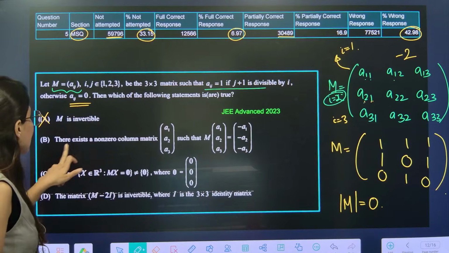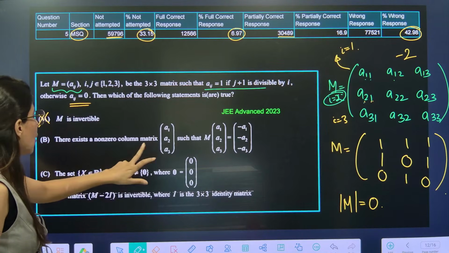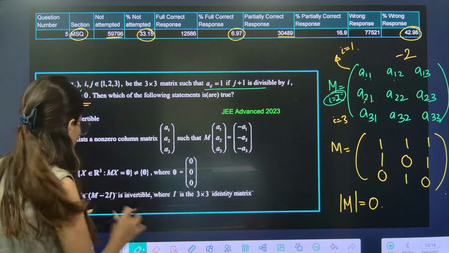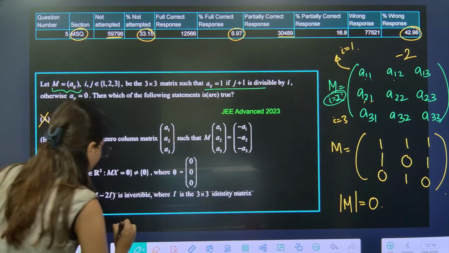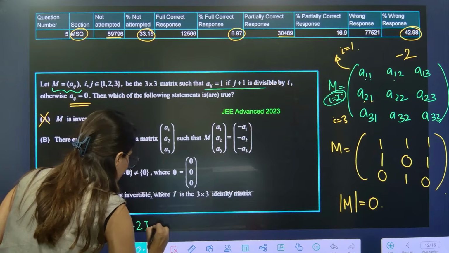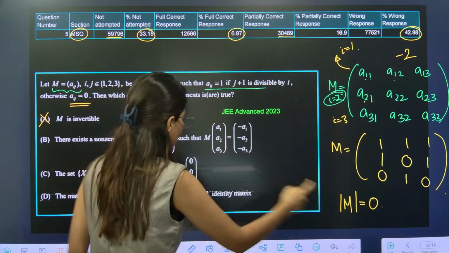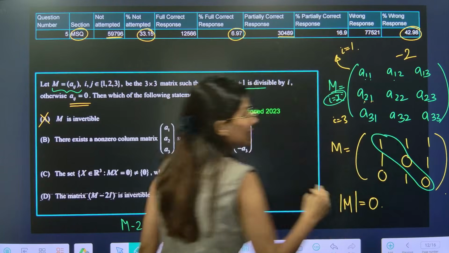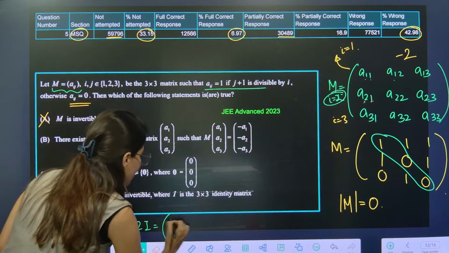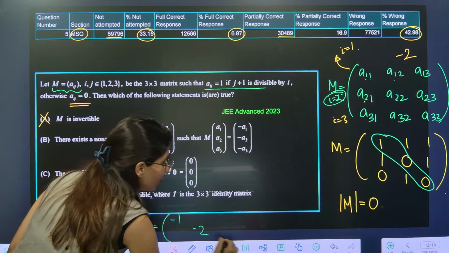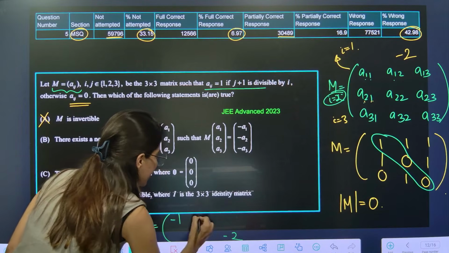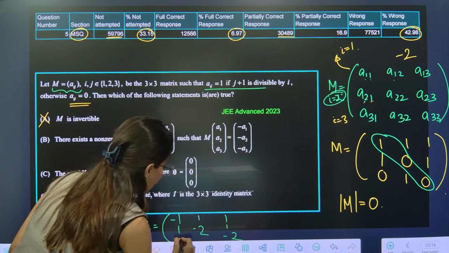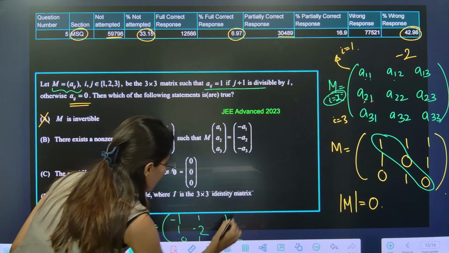There exists a non-zero column matrix. I think I will target option D first, because option D is M minus 2I. So let's calculate M minus 2I quickly. All we have to do is subtract 2 from the diagonal elements. So 1 minus 2 is minus 1, this is minus 2 and this is minus 2 again. Every other element will be the same.